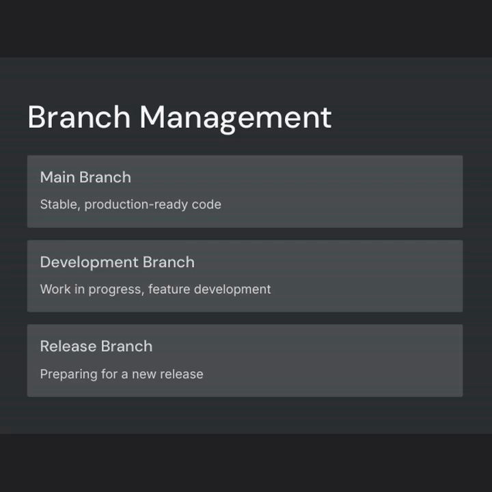After that, the release branch is used to manage the version of the software that is deployed or about to be released. This branch is used for bug fixes, security patches, and the final adjustments before releasing the software to the public.